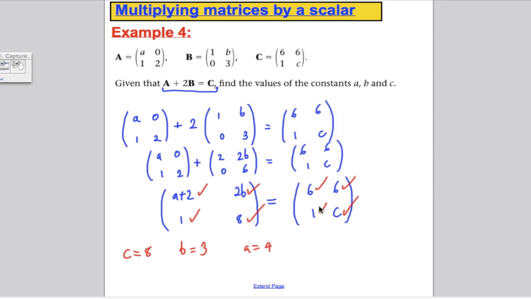And that's very simple. So in this video, we know what a matrix is. It's a grid or array of numbers. We know how to describe the size of a matrix, the dimension of the matrix. We know how to add matrices, and we know how to multiply matrices by a scalar. And that's all for this particular video.